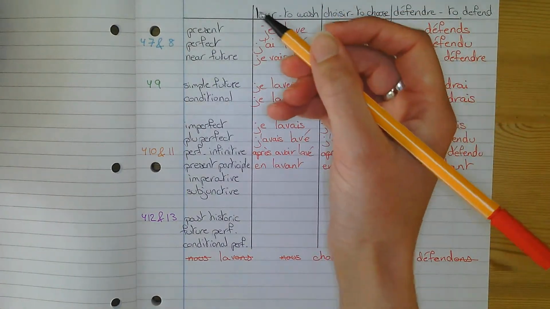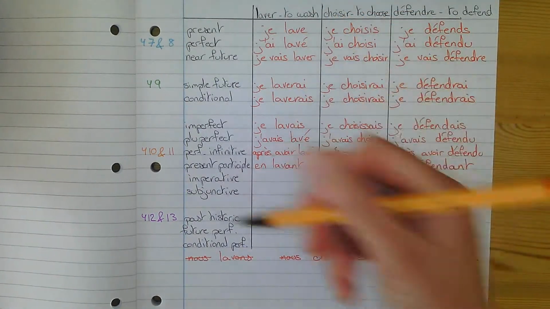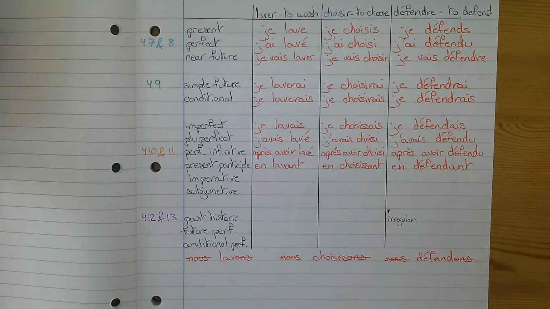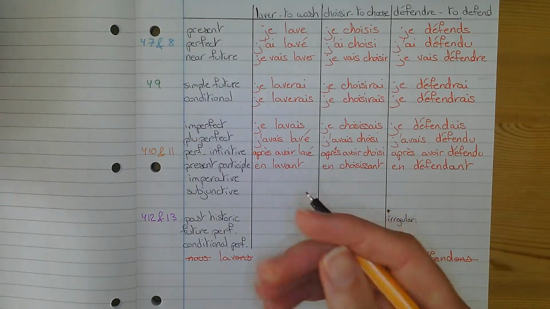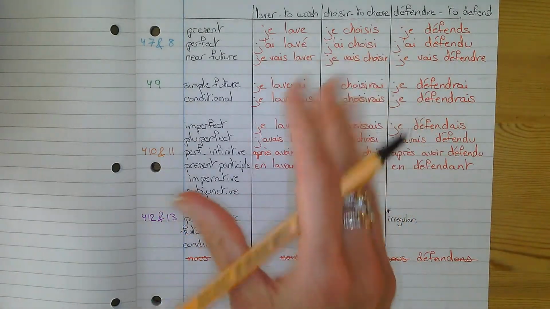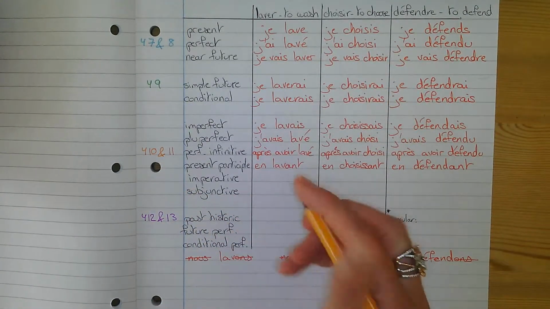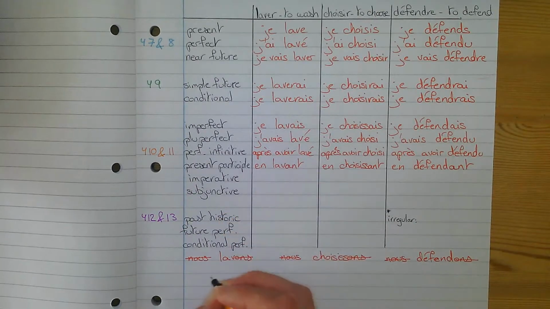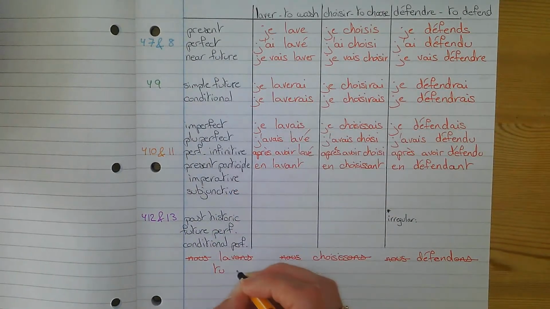So you take the "tu" form, let's do it with the "tu" form first, and then I'll show you the "vous". You take the "tu" form of the present tense, but you don't need the "tu" because you're just giving an order. You don't say "you wash", you just say "wash". That's your order.